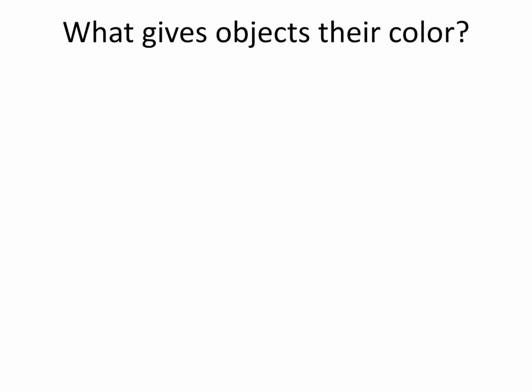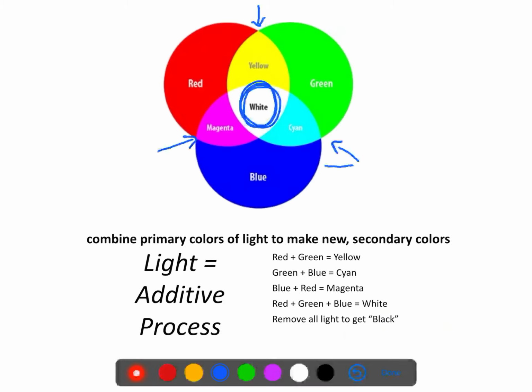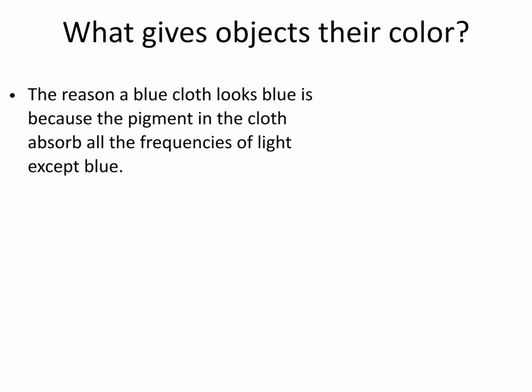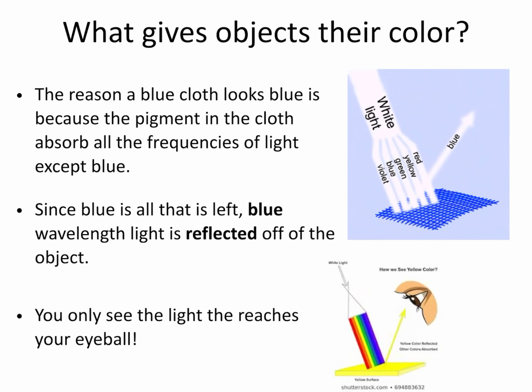Okay, so going back to this color wheel, if I see cyan, that means blue and green made it to my eye, because blue plus green equals cyan. You'll be asked some questions about how to make colors by combining light.